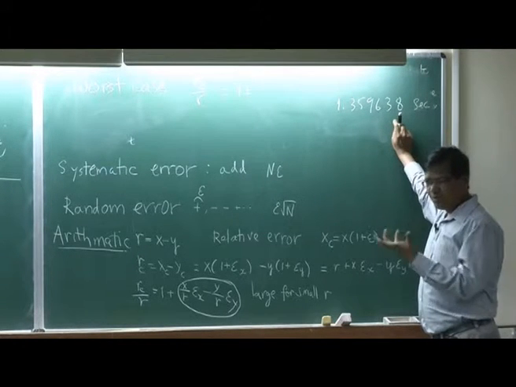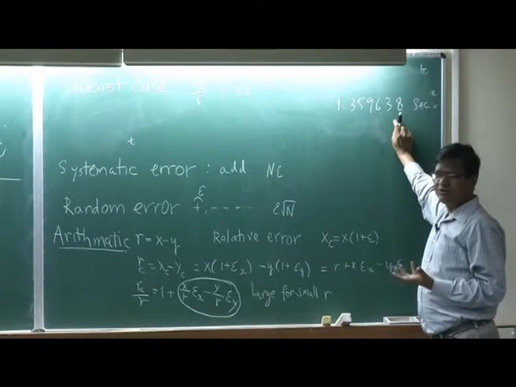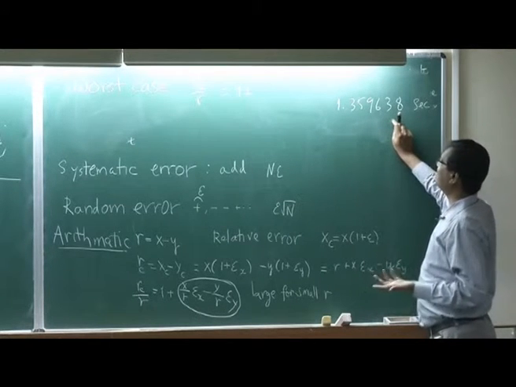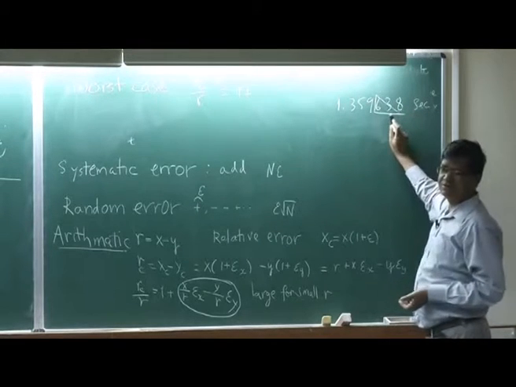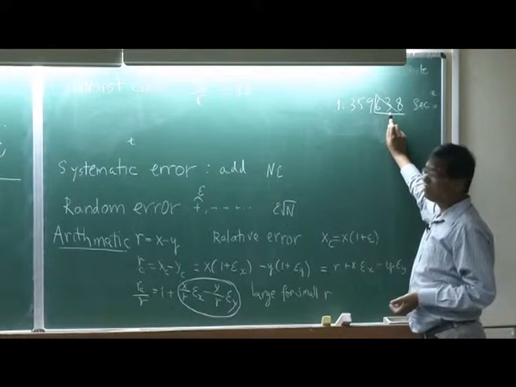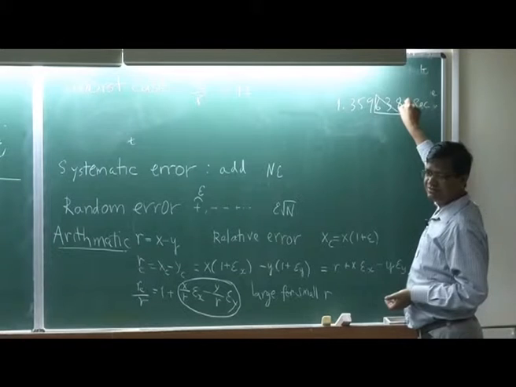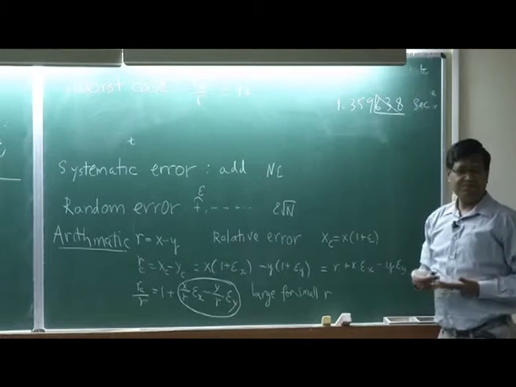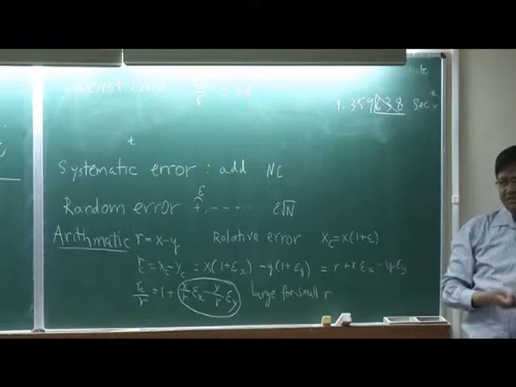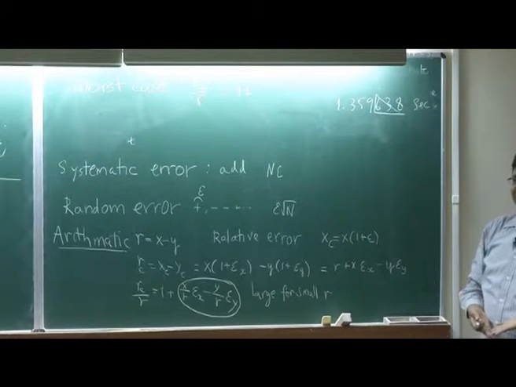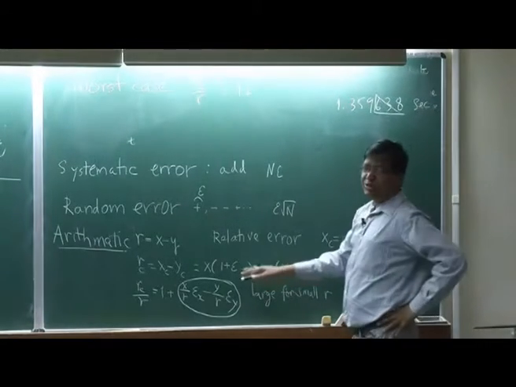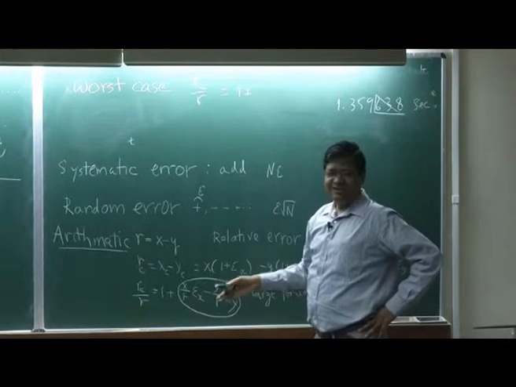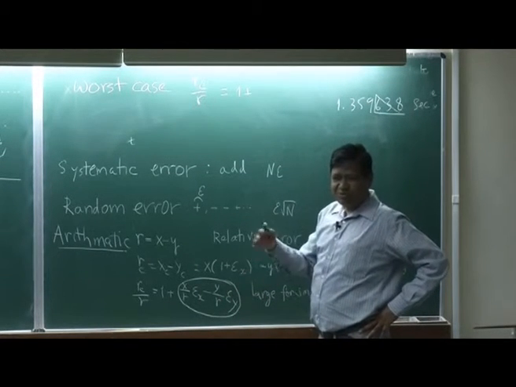Your watch has an accuracy. Let's say the accuracy of the watch is a millisecond. Then I should not have any of these extra digits. If it is microsecond, then I can keep these. So we should keep only digits which are reliable. Similarly, I am going to make only an estimate. I am not going to say the error is this number. The error is bounded by this number.